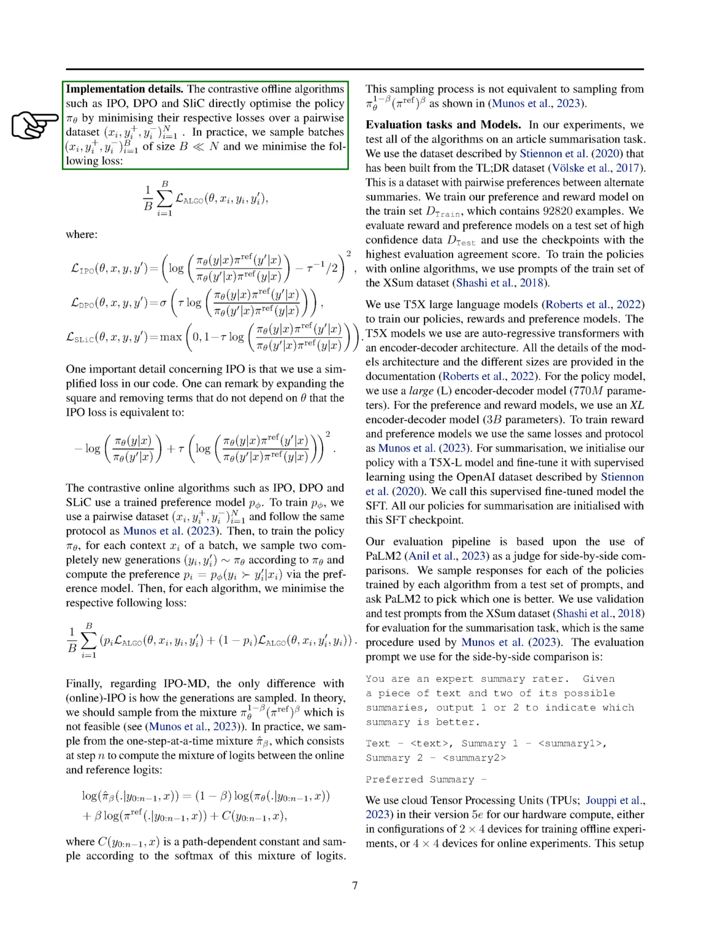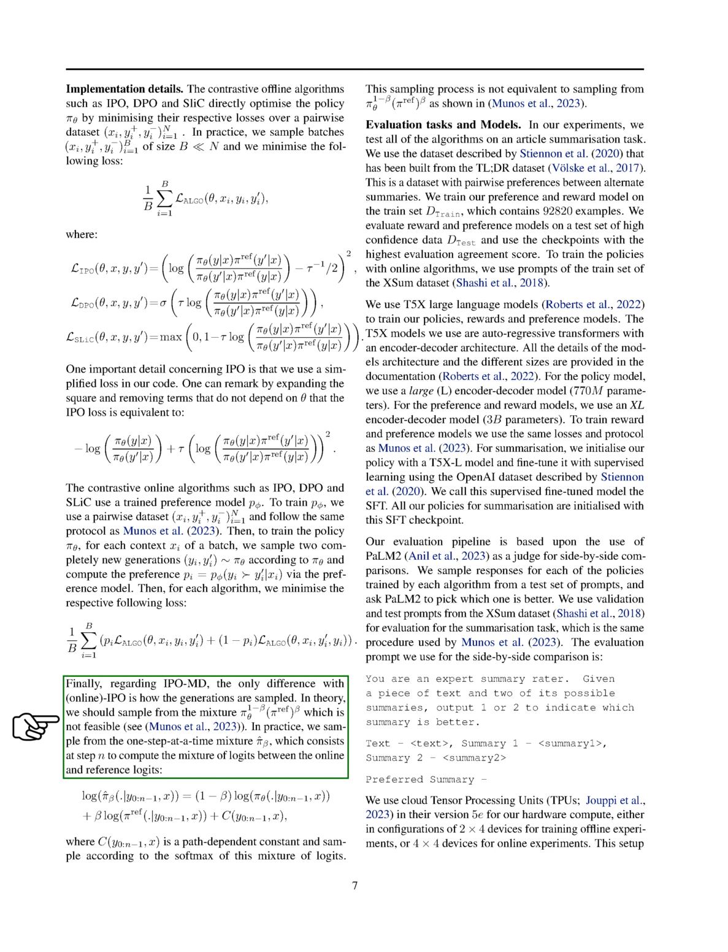For the implementation details, contrastive offline algorithms like IPO, DPO, and SLIC optimize the policy directly by minimizing specific losses over a pairwise dataset. On the other hand, contrastive online algorithms use a trained preference model to train the policy. Regarding IPO-MD, the main difference from online IPO lies in how generations are sampled. In practice, we sample from a one-step-at-a-time mixture due to the complexity of the ideal sampling method.